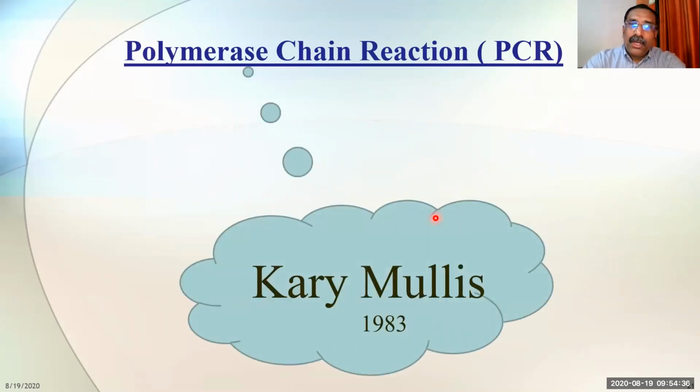And who developed this technology? This technology was first recorded by one scientist in the year 1983, and his name is Kary Mullis. So Kary Mullis is the scientist who developed it in 1983.